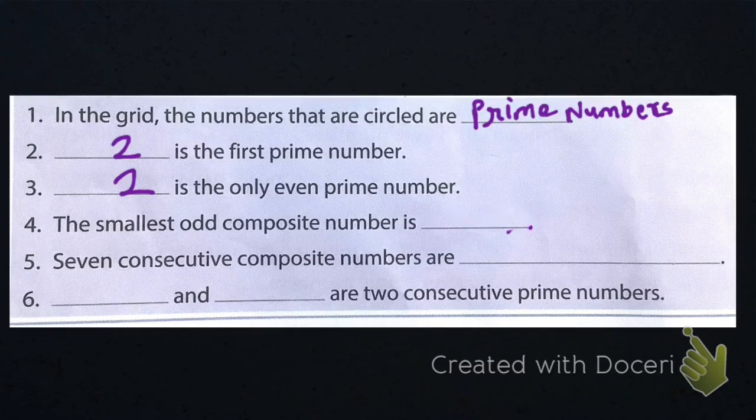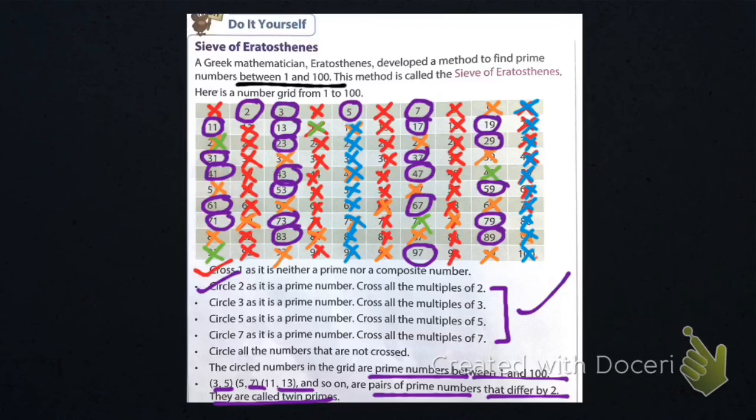But students, 9 is the first odd composite number. Why composite? Because it comes in 3's table, 1's table and 9's table. So it comes in more than 2 numbers' tables. Now, 7 consecutive composite numbers. What are 7 consecutive composite numbers?